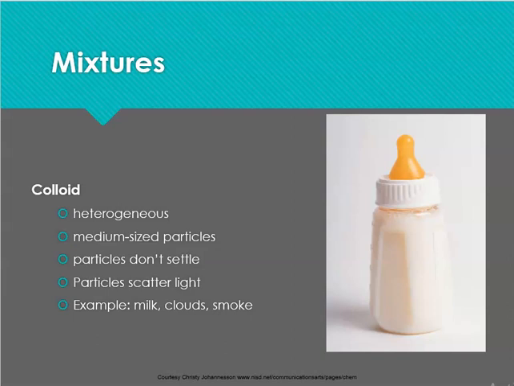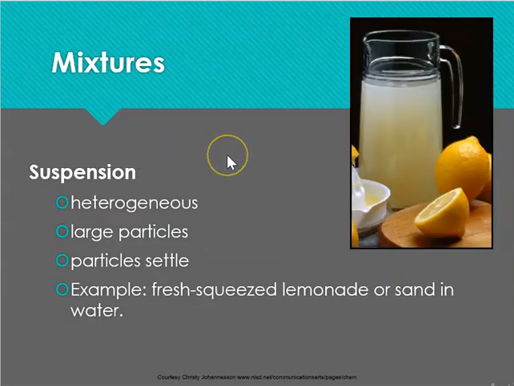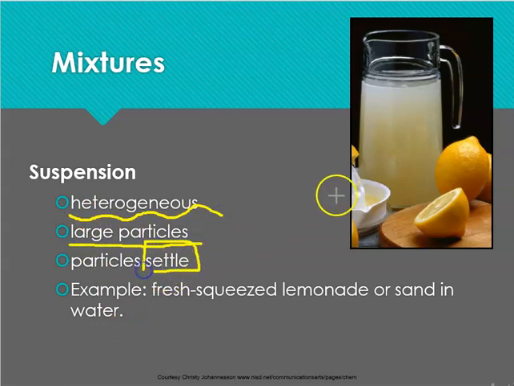Another type of mixture that we also have is a suspension. We usually encounter this word when we have medicine, right? It's a suspension of this over this, or for example, a lot of times also in makeup, we have suspensions. In this case, we have a heterogeneous mixture. We have large particles, and the particles settle. That means that the particles go down if we give them enough time.